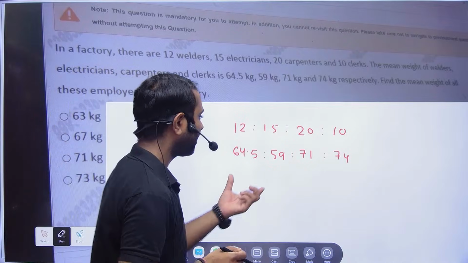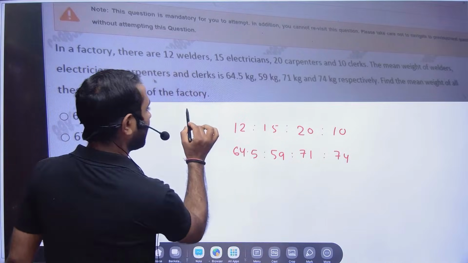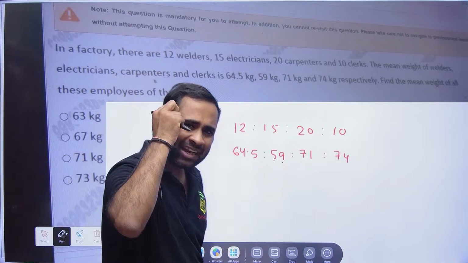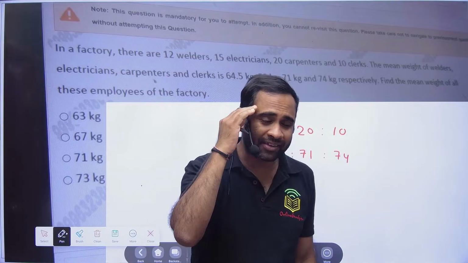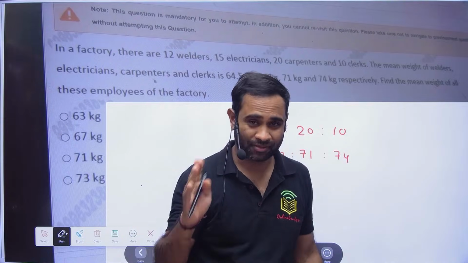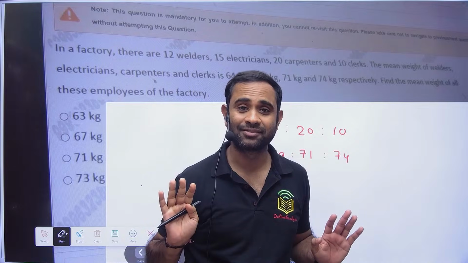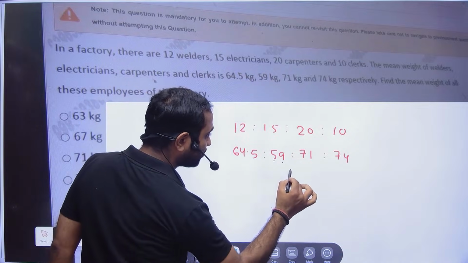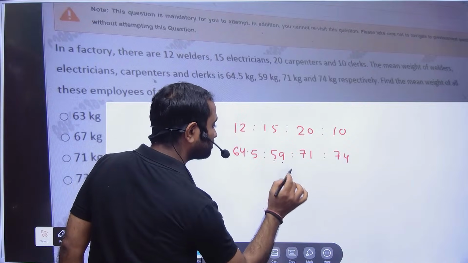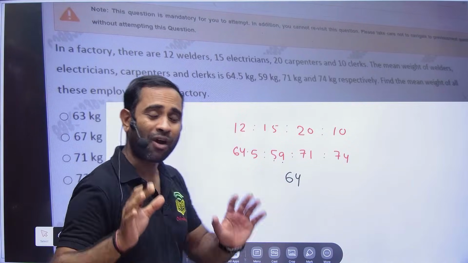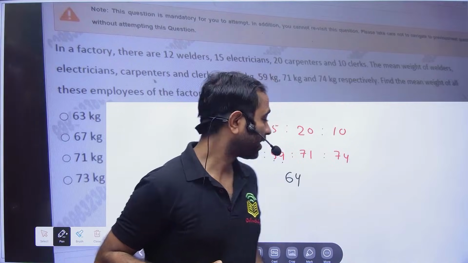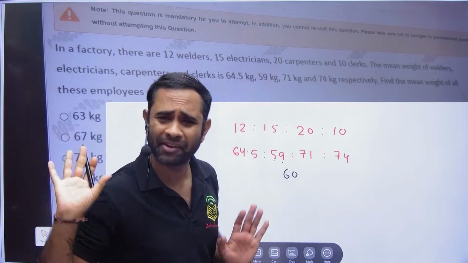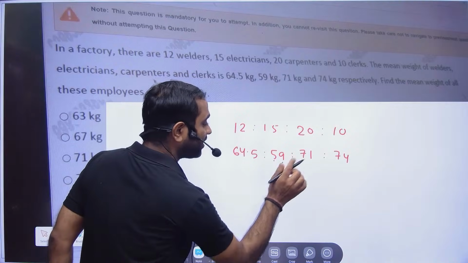Okay. Now here, what value should I assume? The value should be between 59 and 74. Now a little bit of mind you will have to use. God has given you the brain for what? To think, right? So here, if I assume 64, you might say, sir, what is your intention? I wanted to assume 60. Assume, nobody will stop you. But why am I assuming 64?